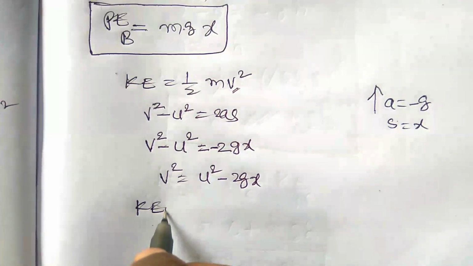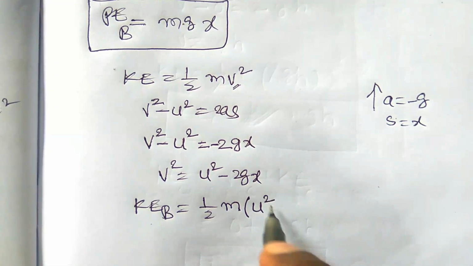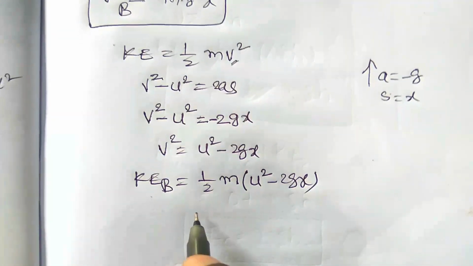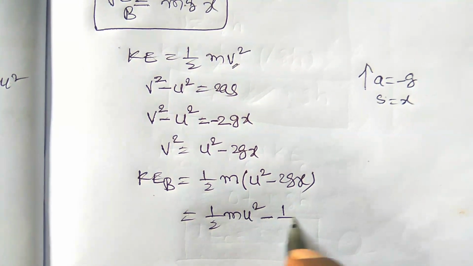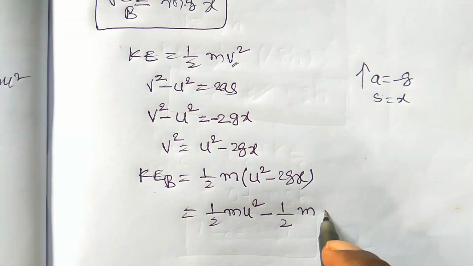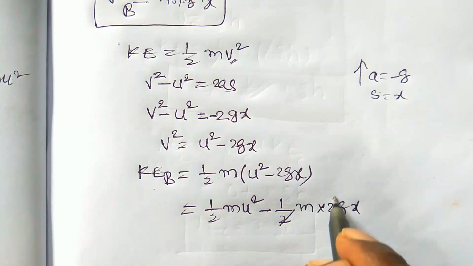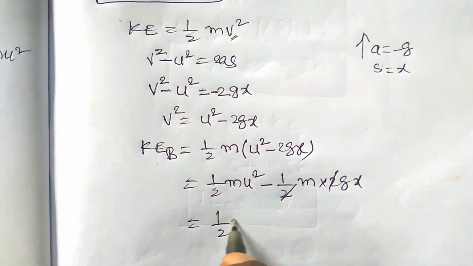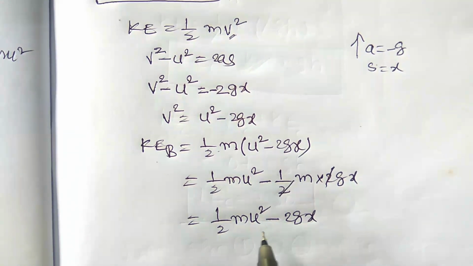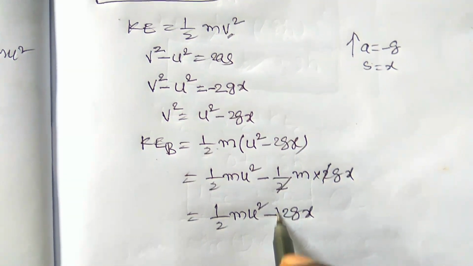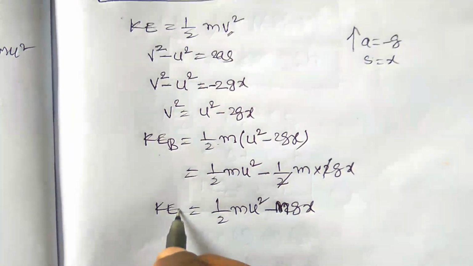Therefore KE at B is equal to 1 by 2 m v square, which is half m into u square minus 2gx. Simplifying, half m u square minus half m into 2gx; the 2 will be cancelled out. So it is half m u square minus mgx. So this is KE at B.